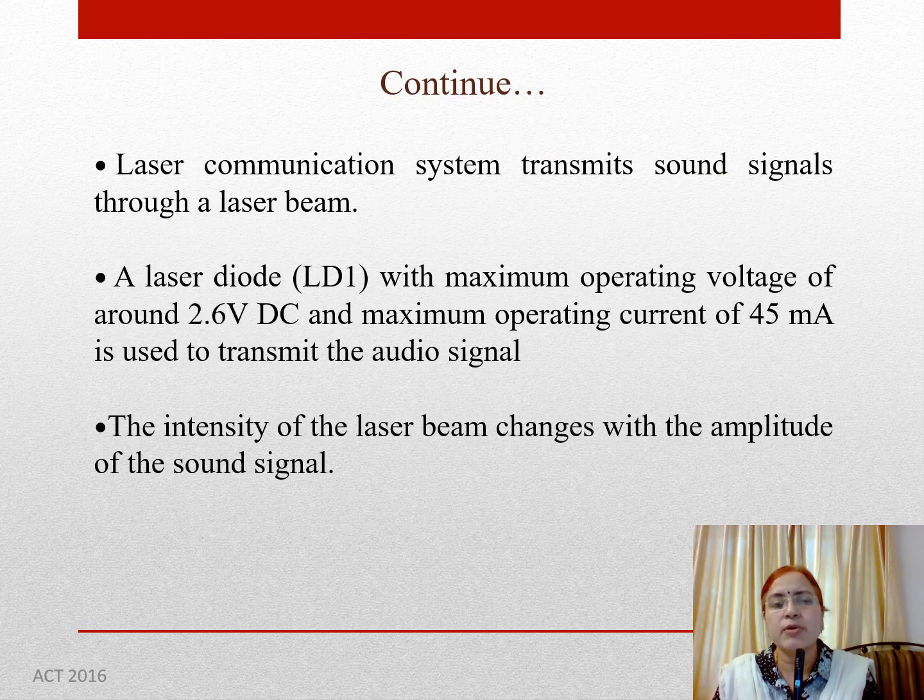Now some details about the laser beam generated. The laser communication system transmits sound signals through a laser beam. A laser diode with maximum operating voltage of around 2.6 volt DC and maximum operating current of 45 milliampere is used to transmit the audio signal. The intensity of the laser beam changes with the amplitude of the sound signal.